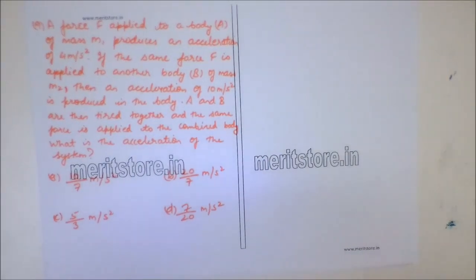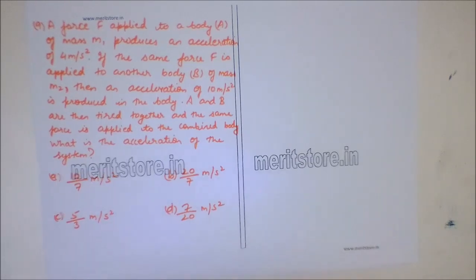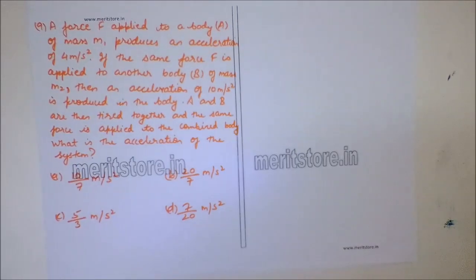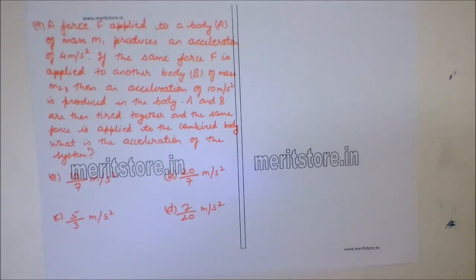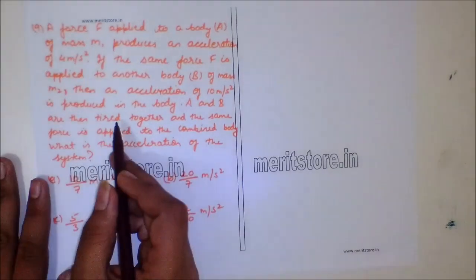Question number 9. A force F applied to a body A of mass m1 produces an acceleration of 4 meter per second square. If the same force F is applied to another body B of mass m2, then an acceleration of 10 meter per second square is produced in the body. If A and B are tied together and the same force is applied to the combined body, what is the acceleration of the system?